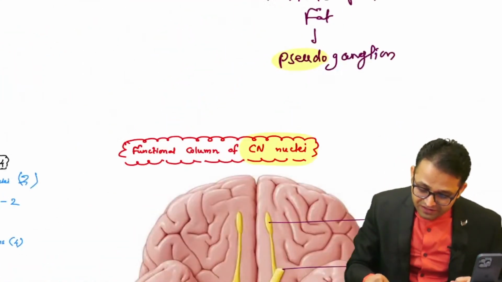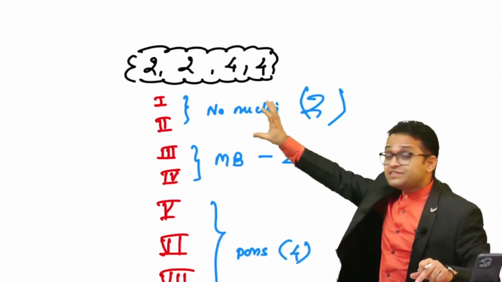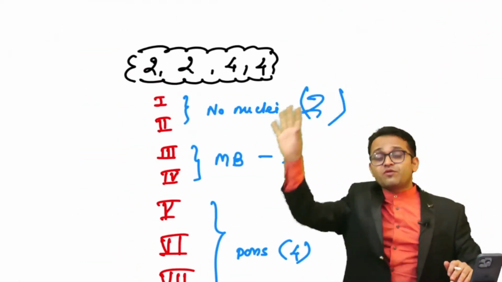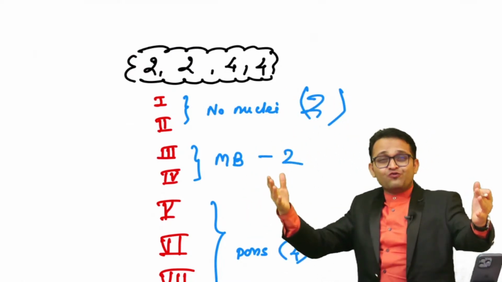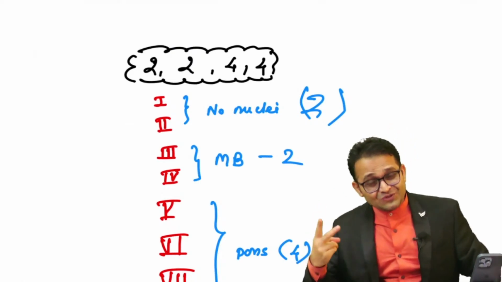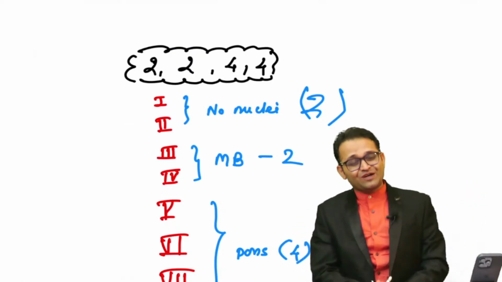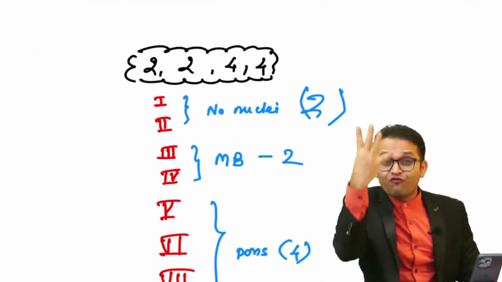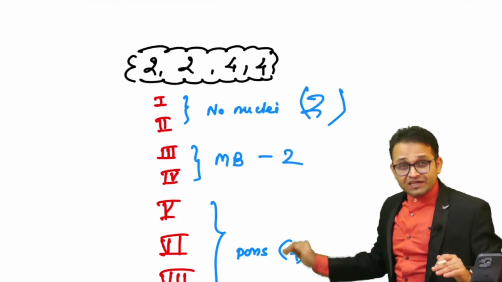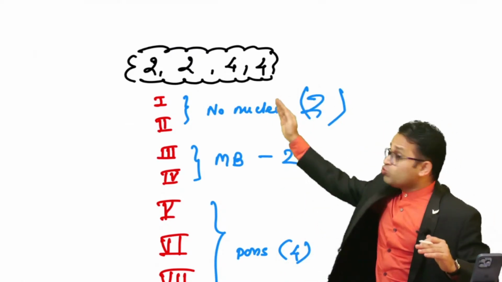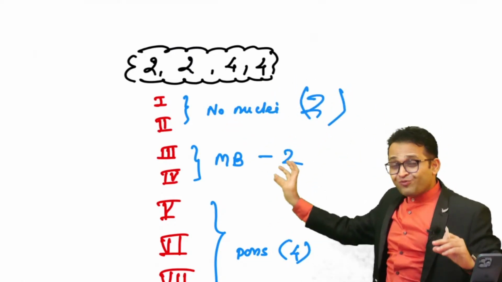In the next part, I told you the different cranial nerve nuclei are arranged in a particular manner. God created the body in a beautiful way. Our formula was 2244. I told you one song: Aji Oji Loji suno ji, main hoon man mauji, karta hoon main jo woh tum bhi karo ji. 1 2 ka 4, 4 2 ka 1. My name is Lakhan. In a similar way, for the cranial nerve nuclei you have to remember 2 2 ka 4 4, 4 4 ka 2 2. So this is your formula magic.